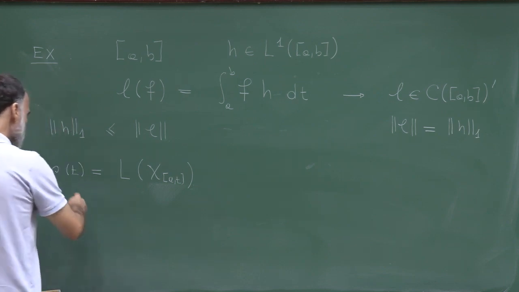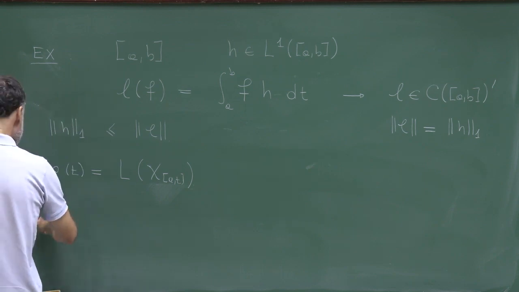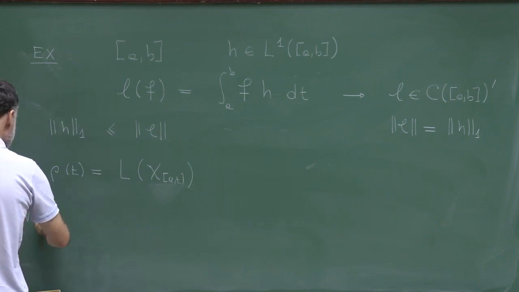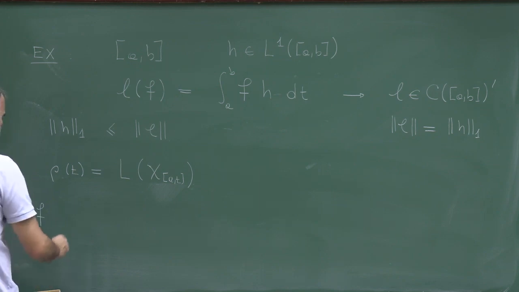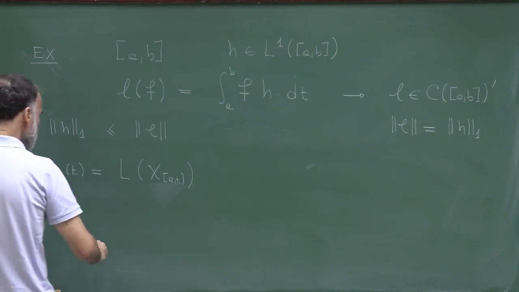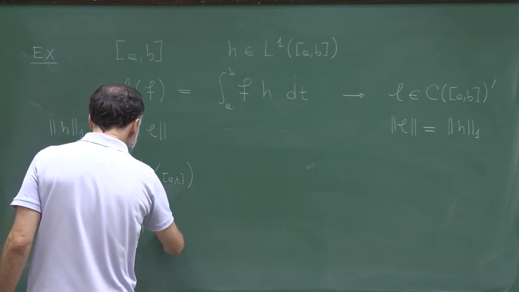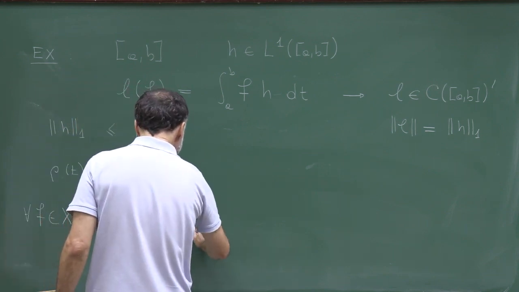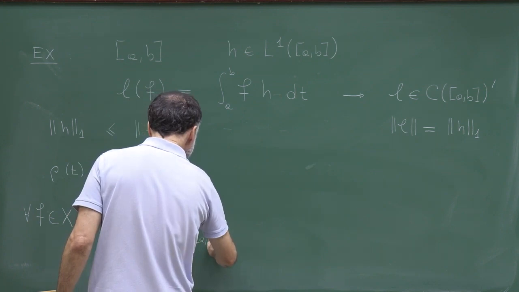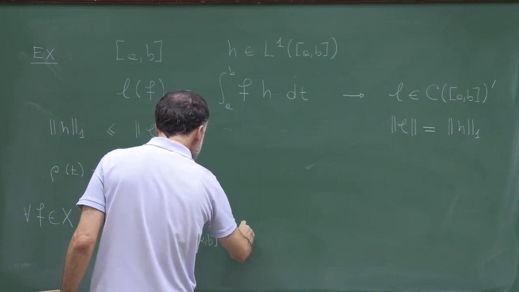And not only that, once we introduced that function, we proved that for any continuous function f, we have the following representation: L of f is equal to the integral over the interval [a, b] of f d rho.